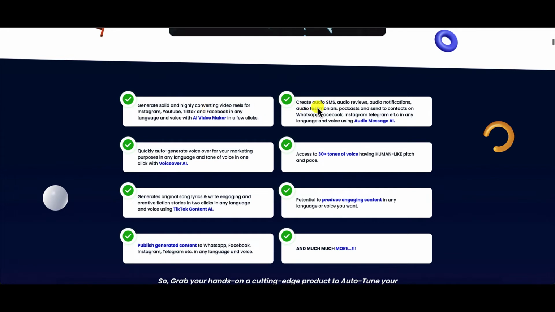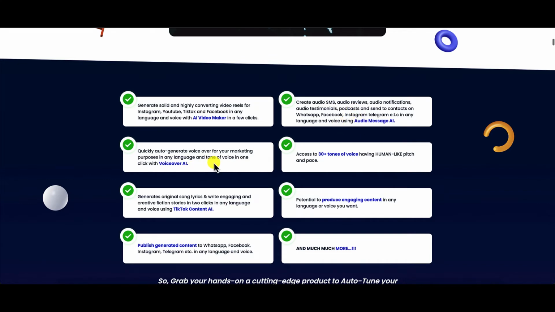Now you can create audio SMS, audio reviews, audio notifications, audio testimonials, podcasts, and send to contacts on WhatsApp, Facebook, Instagram, Telegram, and any other instant messaging app or social media apps in any language and voice.